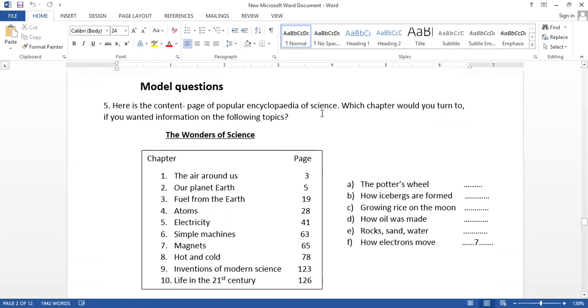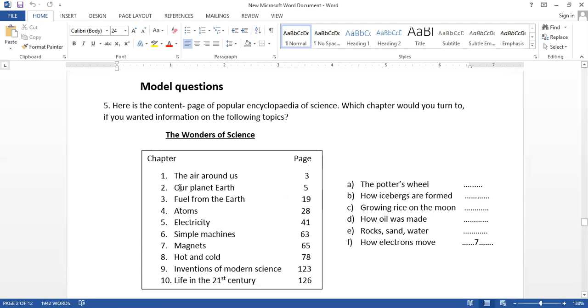You have to write down the number of the chapter, not the page number. So chapters 1, 2, 3, 4 like that. There are 10 chapters, but here we have 6. One is done for you. And the first one is the potter's wheel.